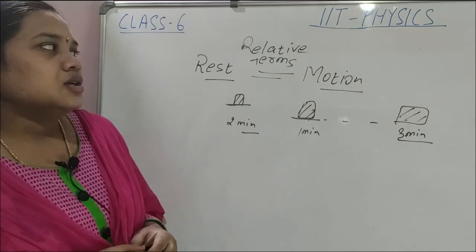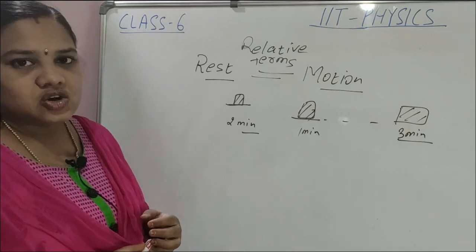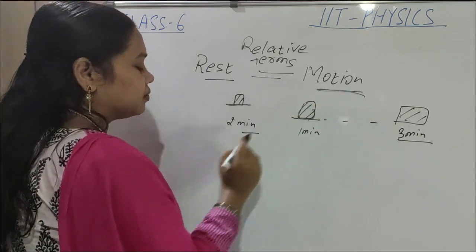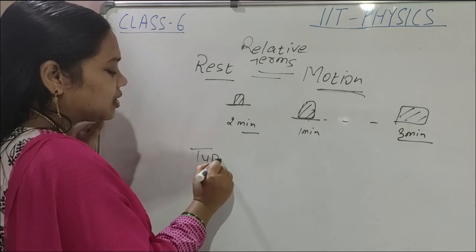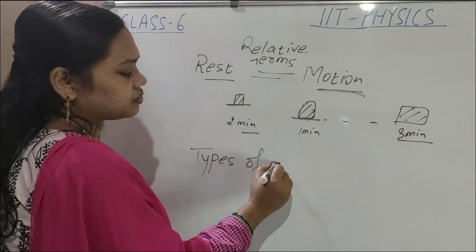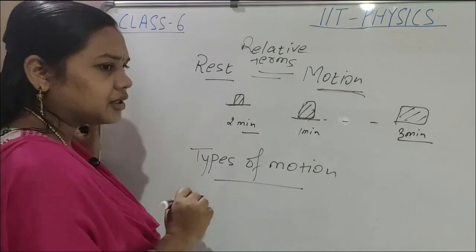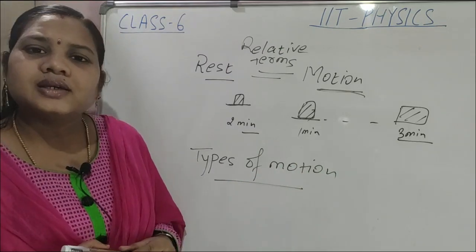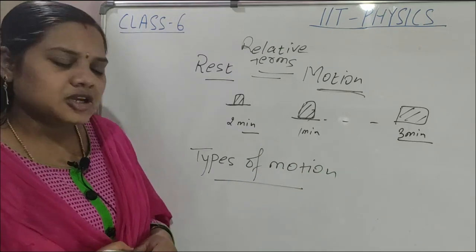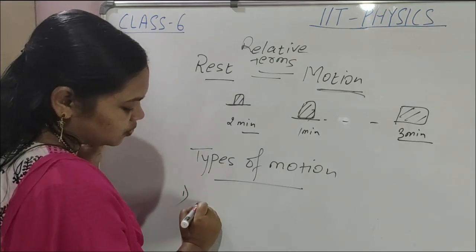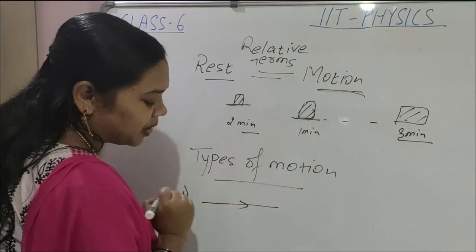Rest and motion we discussed already. After that we discussed types of motion: one dimensional, two dimensional, and three dimensional motion. One dimensional motion means whenever a body is moving in a straight line path.